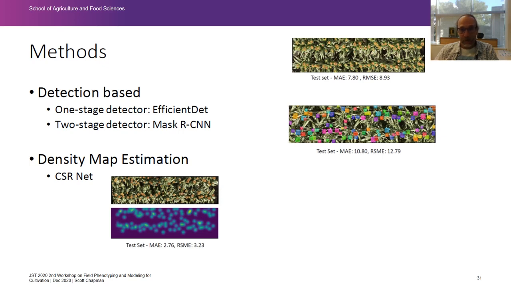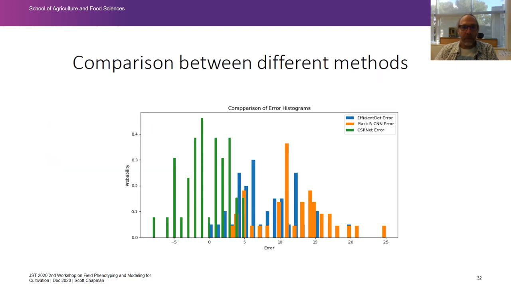or three types: detection-based ones, EfficientDet and Mask RCNN, and a density map estimation, CSRNet, which is a different methodology which tries to estimate the probability that there's a head at any particular pixel in the image. So we've tested those techniques with that data set, and a comparison of the histograms shows us that the CSRNet, so this density-based approach, is actually rather good.